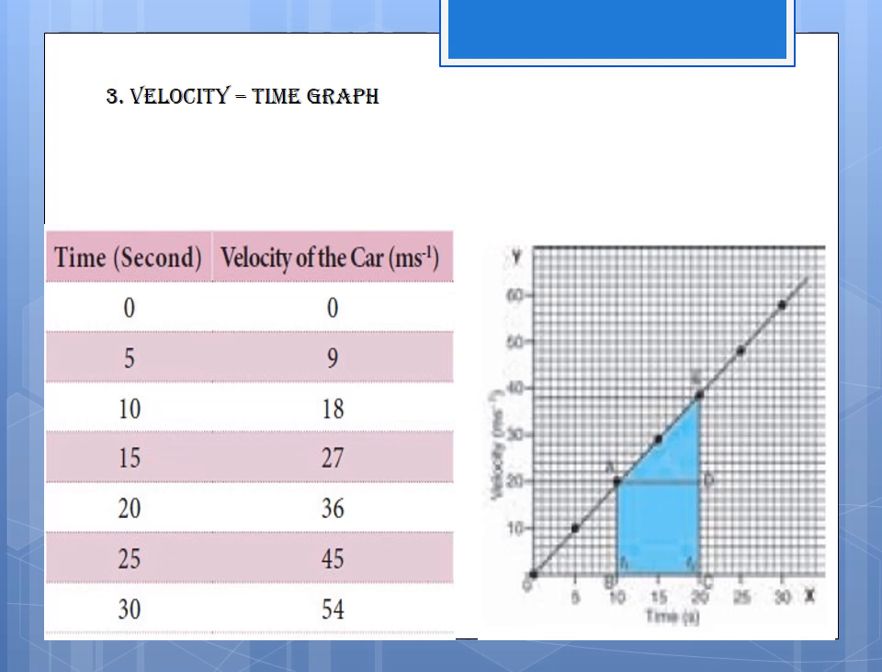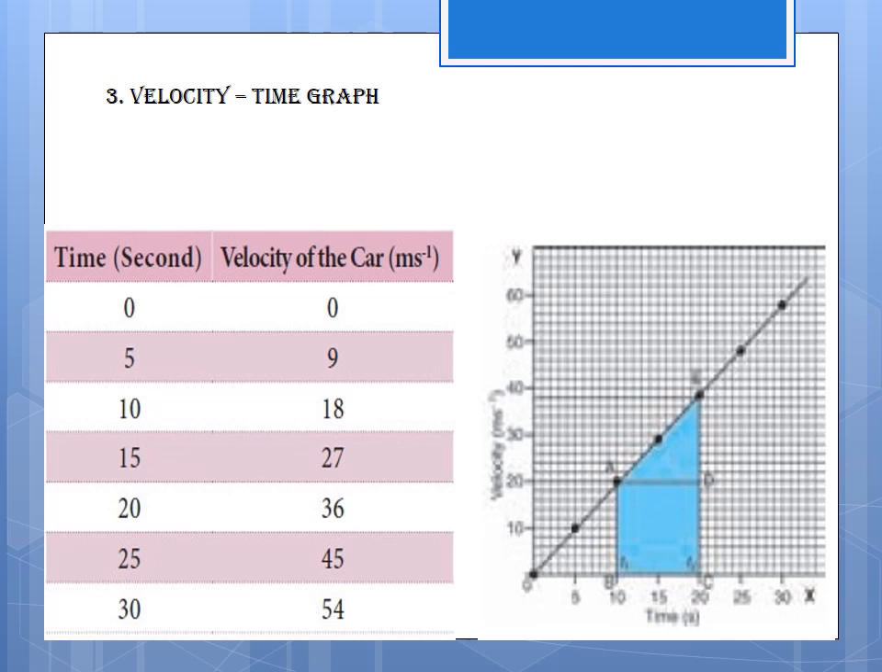The nature of the graph shows that the velocity changes by equal amounts in equal intervals of time. So it is uniformly accelerated motion. The velocity-time graph is a straight line. One can also determine the distance moved by the car from its velocity-time graph. The area under the velocity-time graph gives the distance moved by the car in a given interval of time.